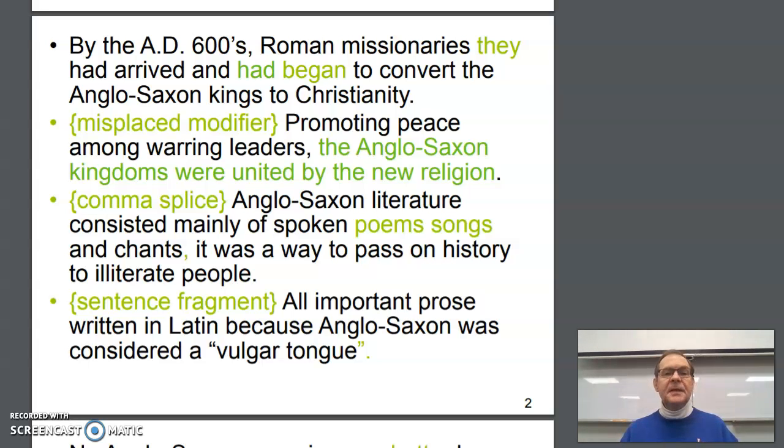A comma splice in the next one, that's one of our major errors in composition. Anglo-Saxon literature consisted mainly of spoken poems, songs, and chants. And then there's the comma splice, right here. So we definitely have to get that one fixed. It was a way to pass on history to illiterate people. Well, first we just have some items in a series, so poems, comma, songs, comma, and chants.